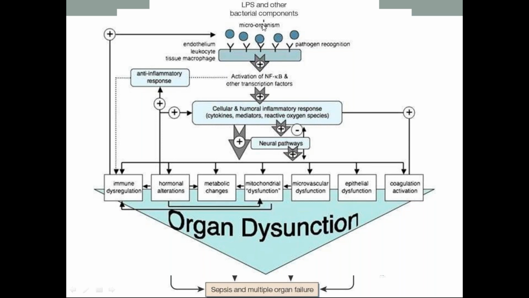So these are the microorganisms which are opsonized and attached to the leukocyte, macrophage and endothelium, and then activation of all these pathways, finally leading to organ dysfunction, immune dysregulation, hormonal alterations, metabolic changes, myocardial dysfunction, microvascular dysfunction, epithelial dysfunction, coagulation activation, and finally sepsis and multi-organ failure and death.